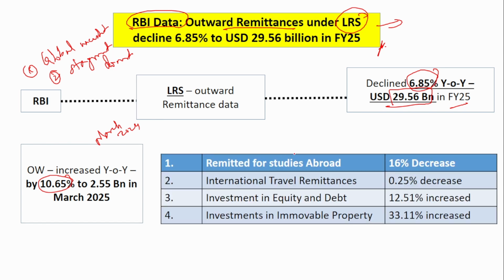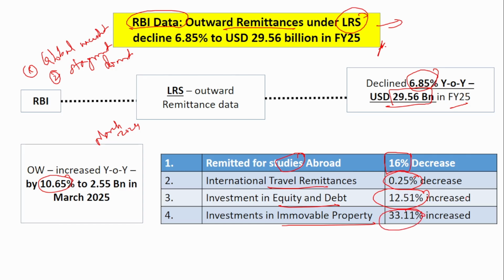Now let us look into the various types of outward remittance. For the remittance sent for studies purpose, there was a huge decrease, that is 16%, followed by international travel remittance, when people have to travel outside. That has been quite less, just a 0.25% decrease, a marginal decrease. Investment in equity and debt, the shares and bonds of foreign countries, has seen an increase of around 12%, and investment in immovable properties has seen an increase of 33%.